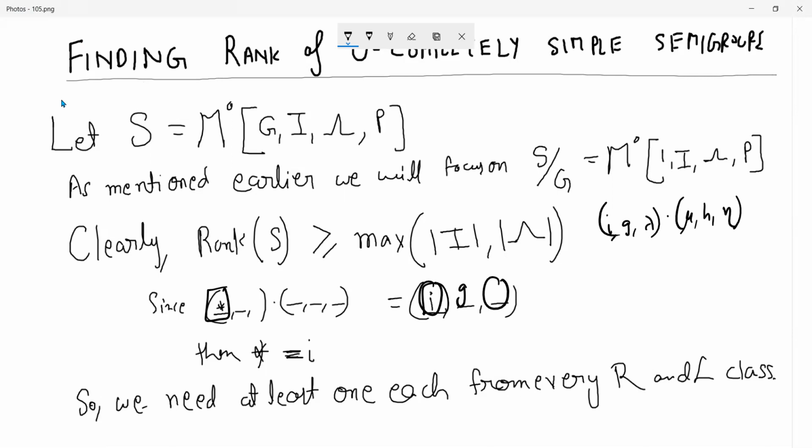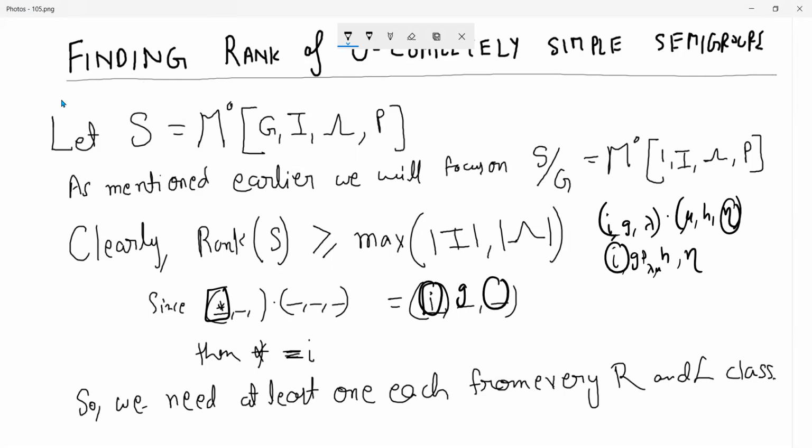Then how would the multiplication be? You just take the ith row and the eth column, and then you have this g, you get p of lambda mu. So this is again some group element or zero. So you get something in the ith row again. And this we have also seen because it's an R class. So the idea is that we need at least one element from each R class and each L class.